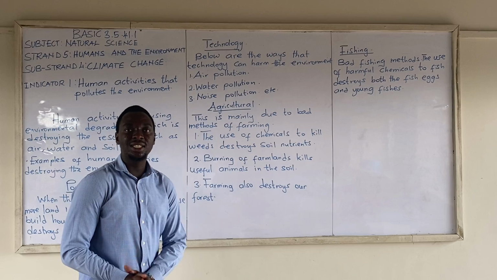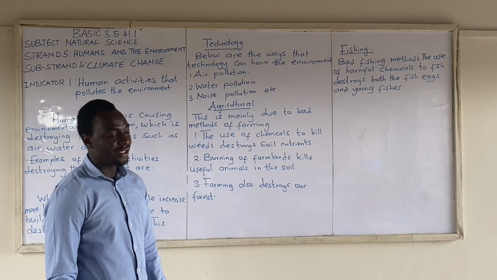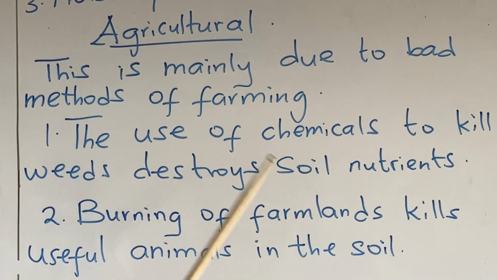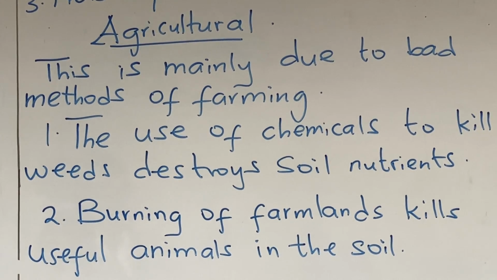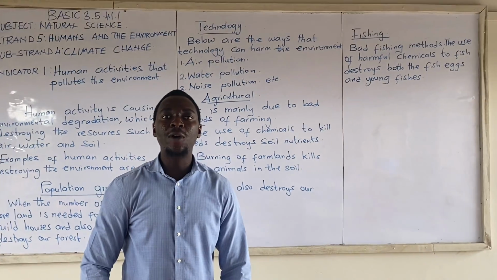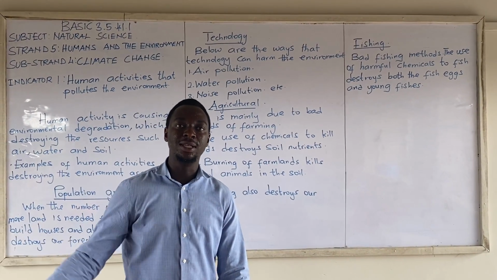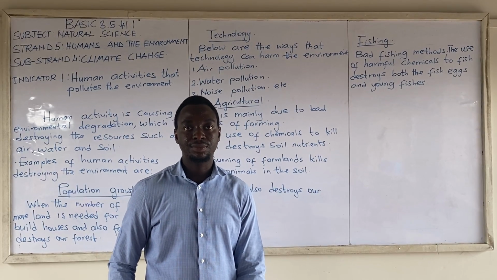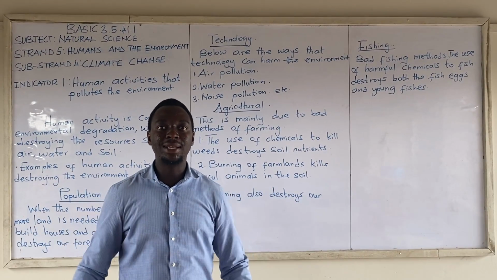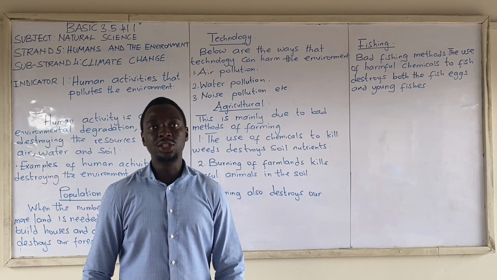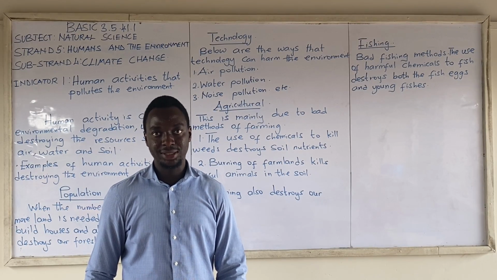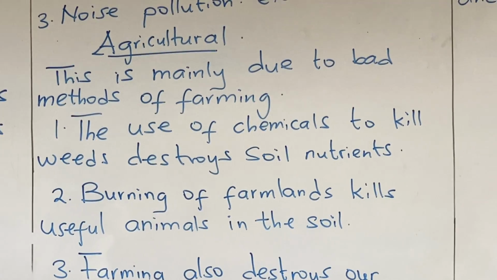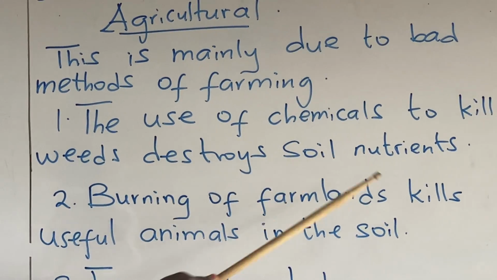Another human activity that destroys the environment is agriculture. This is mainly due to bad methods of farming. Not just agriculture, it is good to farm to feed yourself and your family and to even sell some of the farm produce. But when you use bad methods of farming, it destroys the environment. The use of chemicals to kill weeds destroys soil nutrients.